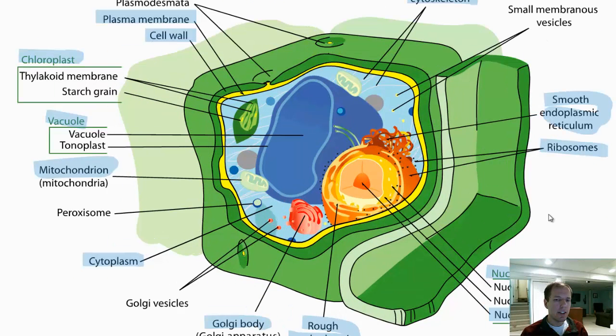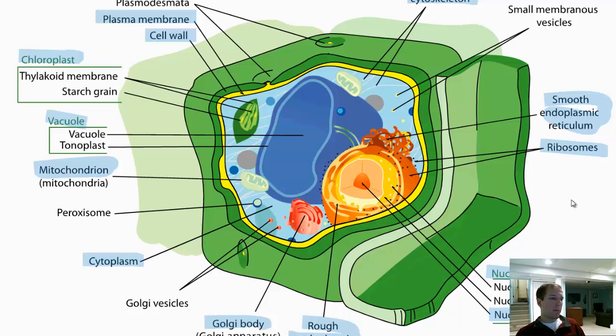Now, within the plant cell, all of the highlighted parts are the things that you need to know. There's a lot of overlap between the animal and plant cells, but for any of these highlighted parts, you need to use your other resources to be able to determine what is certainly the name, and to match with that name what it looks like, what its structure is, and what its function is.